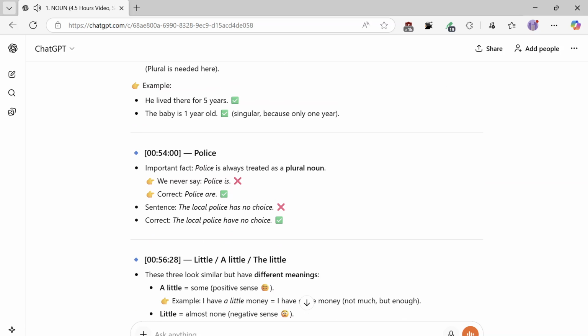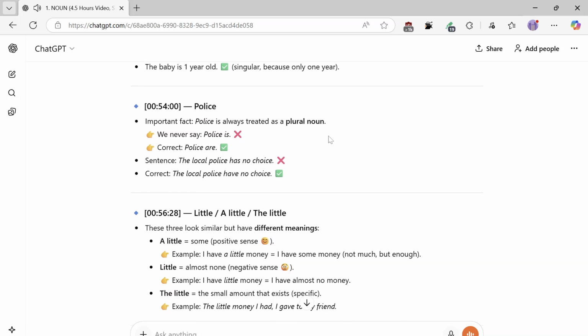Police. Important fact: police is always treated as a plural noun. We never say police is. Correct: police are. Sentence: the local police has no choice. Correct: the local police have no choice.